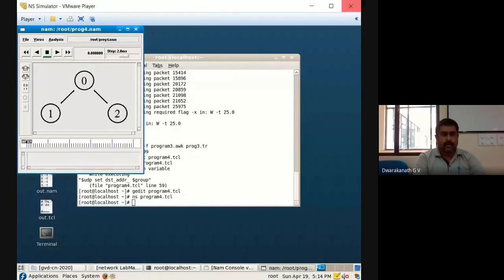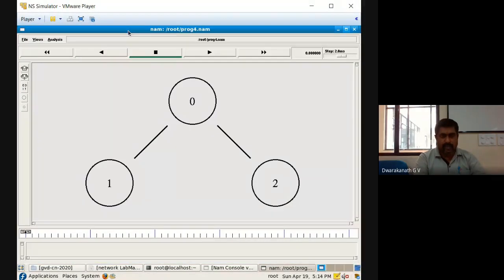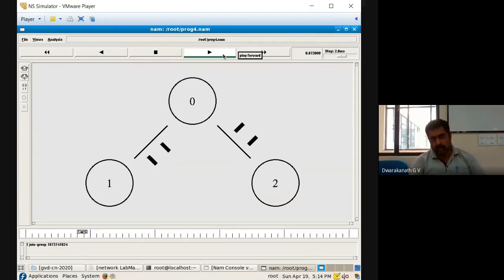Yeah, done. Now observe the simulation clearly. 0 to 1, one destination, 0 to 2, another destination. I'll run the program. Observe carefully. First, 2 destinations are taken into the group. Now see here. At 0.3 both started, until then it's not started. Observe exactly 3.3. Am I right? At 3.3, the 2 should stop. That is, it should come out of the group. Observe.